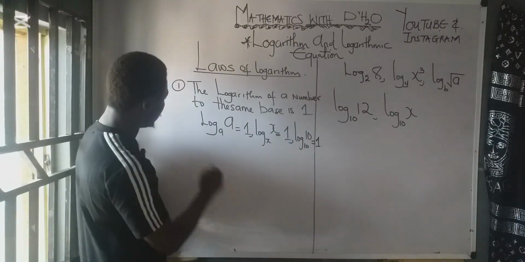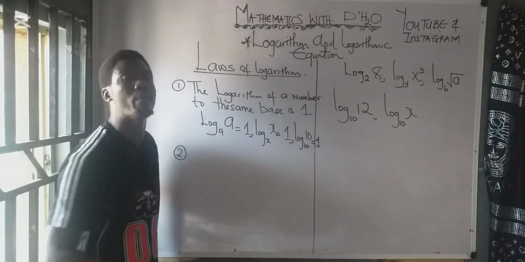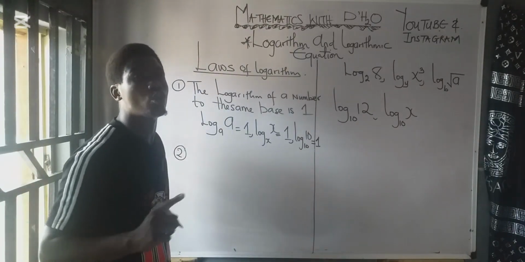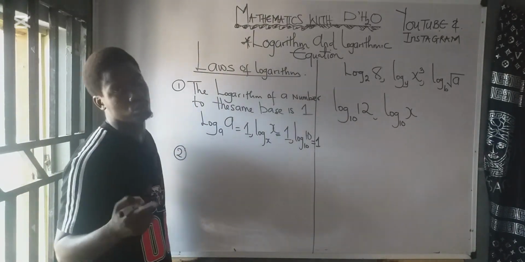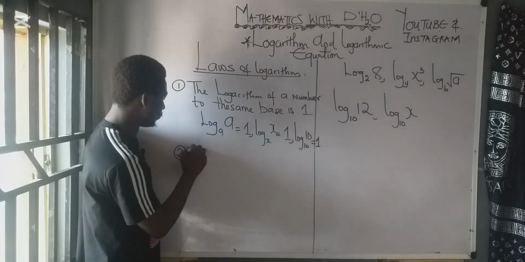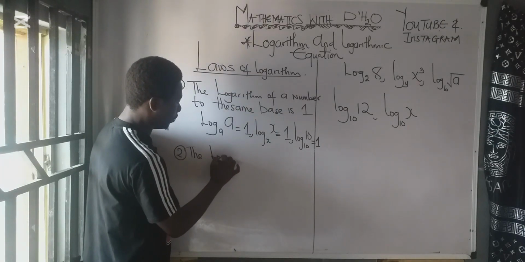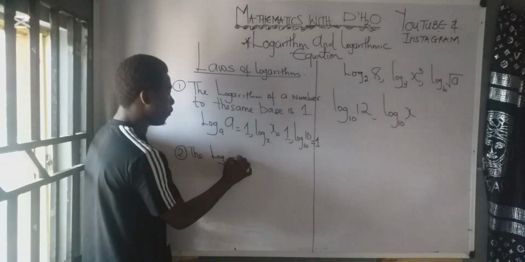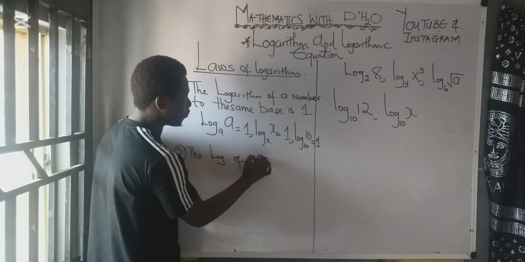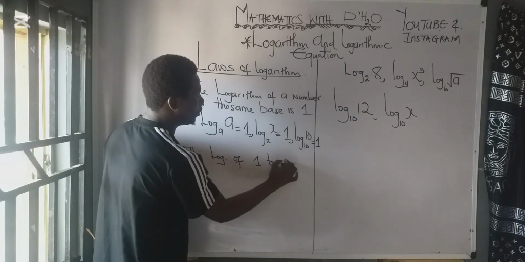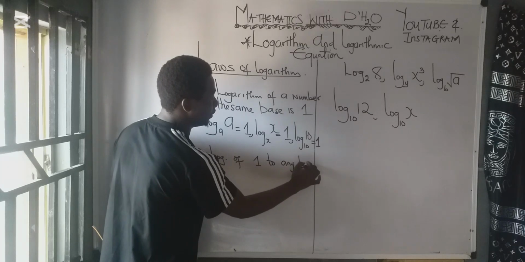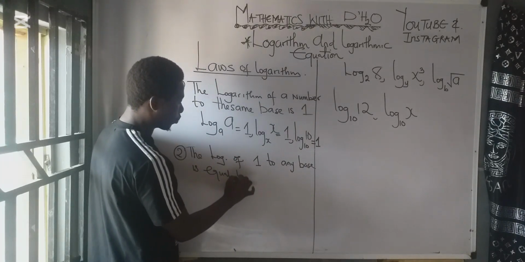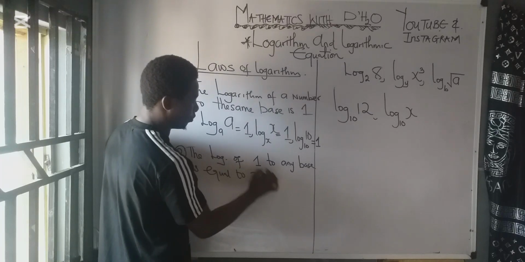Okay? The second law of logarithm that I want you to learn says the logarithm of 1 to any base is equal to 0. I will explain. The short form of writing logarithm is log. So the log of 1 to any base is equal to 0.